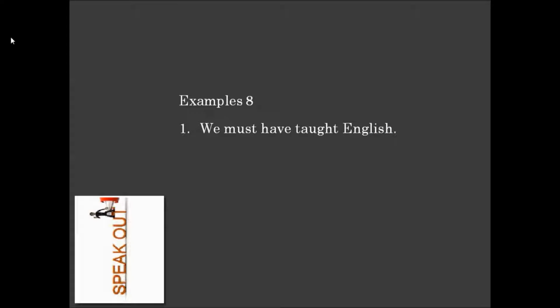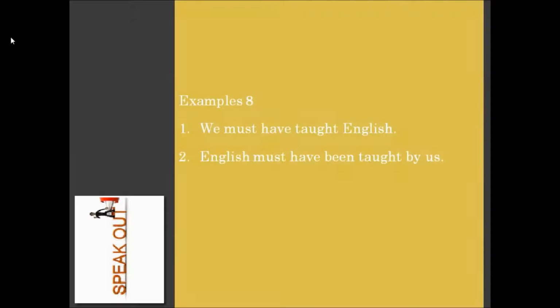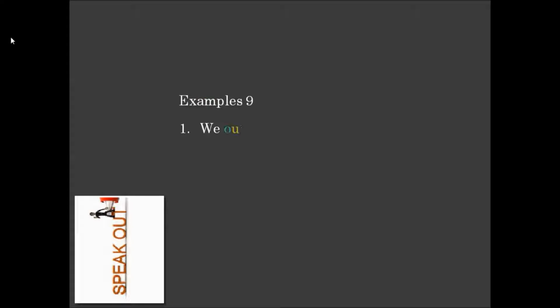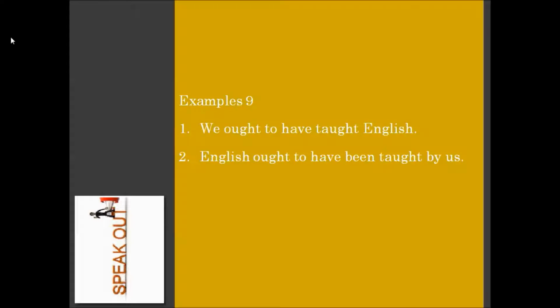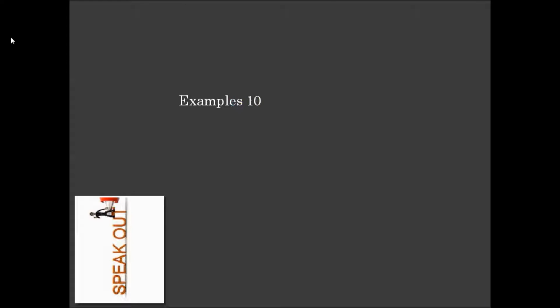We must have taught English means it was compulsory for us to have taught English, and it is assumed or expected that we have completed that, finished that. The same sentence in receiver dominant form will be English must have been taught by us. It shows compulsion. The same compulsion in the moral form will be we ought to have taught English. And the same sentence in the receiver dominant form will be English ought to have been taught by us. Again the same sentences, doer and receiver is what sets them apart.